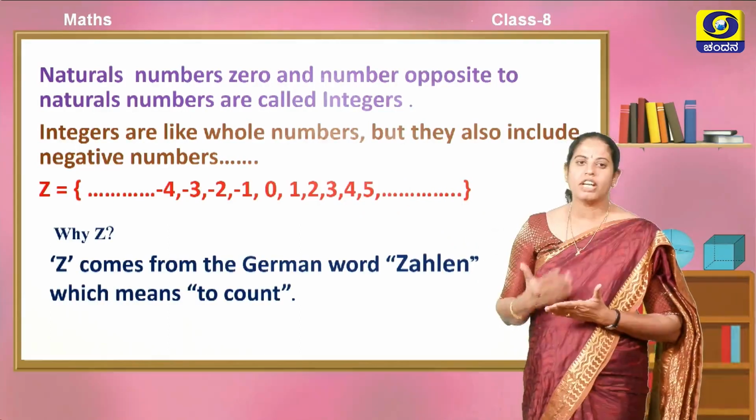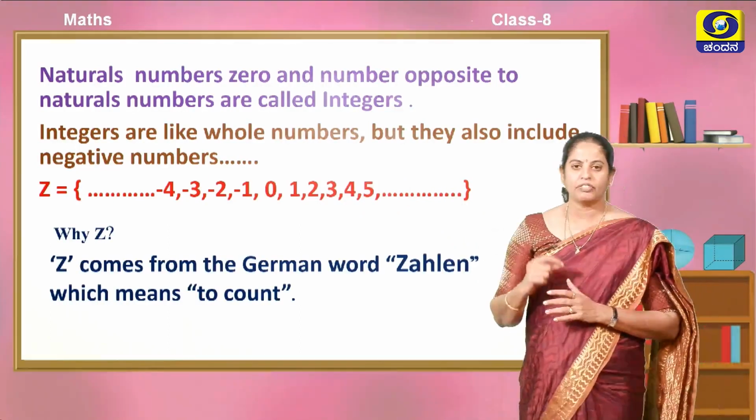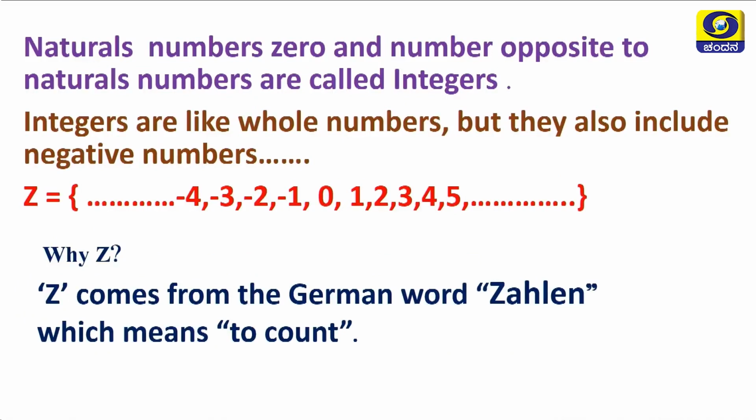Up to this point we have been representing the set of numbers with the first letter of the name of that group. But why Z here? Because Z comes from the German word zählen, which means to count. Hence the set of integers is represented by capital Z.